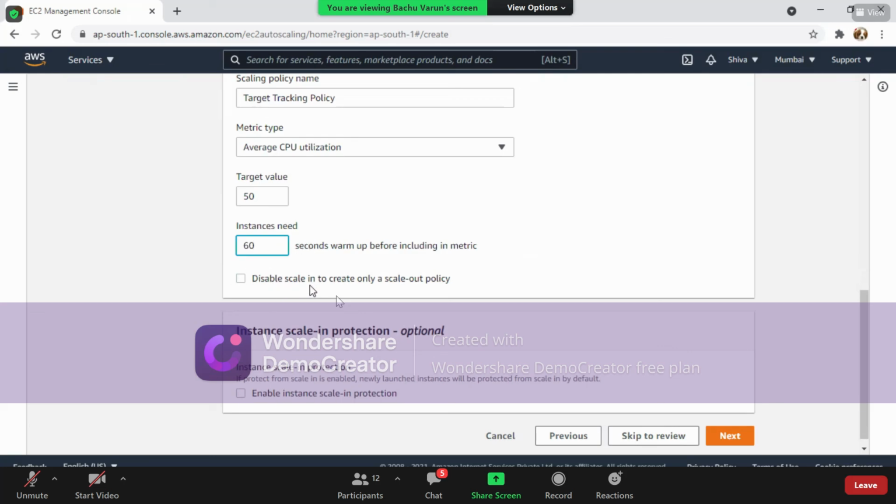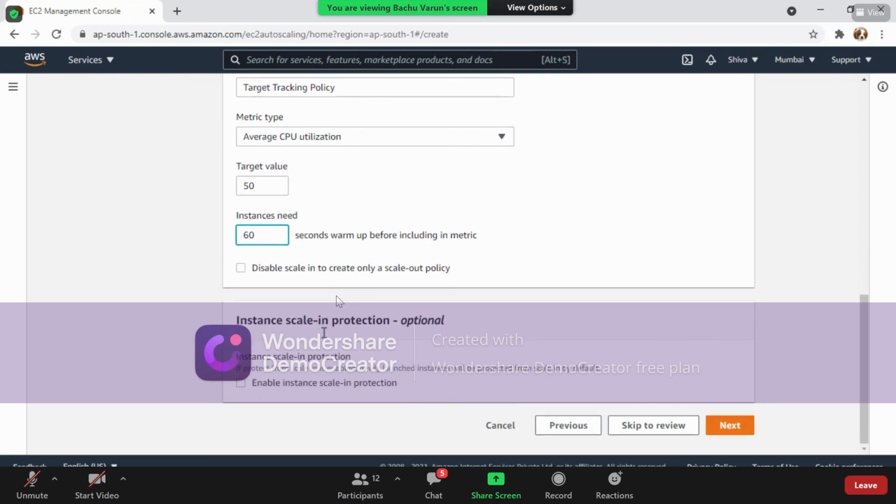Okay. So do not select this particular option called disable scale in. If you select this option, it means it is providing only a scale out policy. It means the billing is going high day by day. It is not going to come down. So leave this checkbox and come down. Instance scale-in protection. When you're performing this auto scaling, there are some protection options, but as of now, we are not going to use this option.